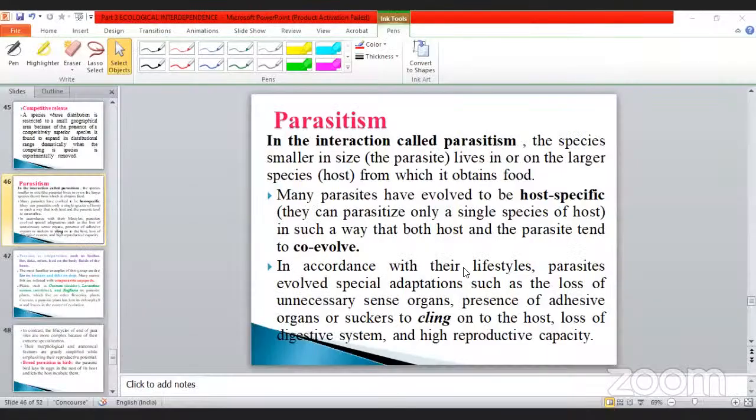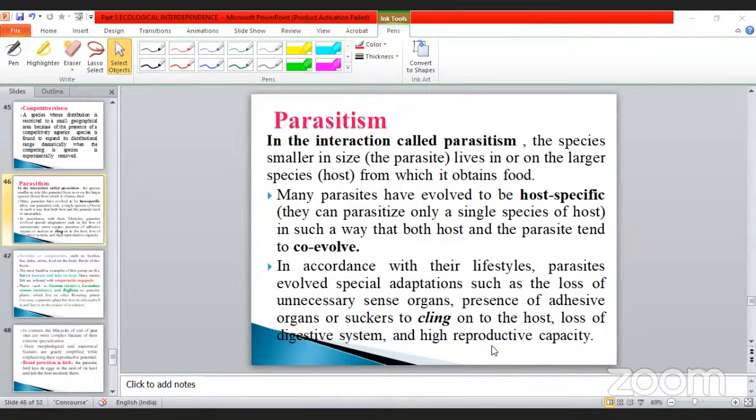See here, my dear. See this one. So in accordance with their lifestyle, parasites evolve special adaptations such as the loss of unnecessary sense organs, presence of adhesive organs, suckers. That's why I told you, sucker means what? The tapeworm contains the suckers. It absorbs the food material from the host.